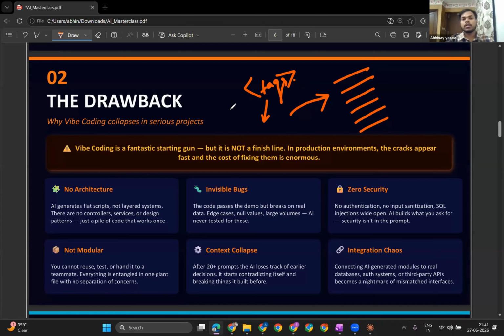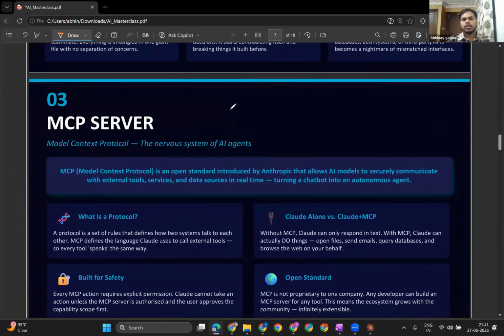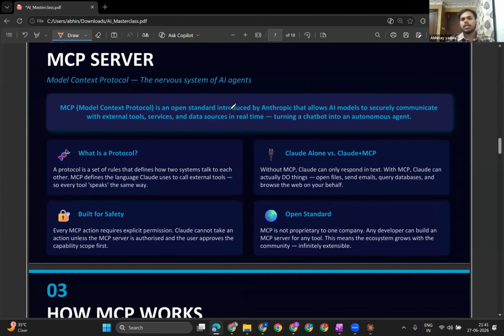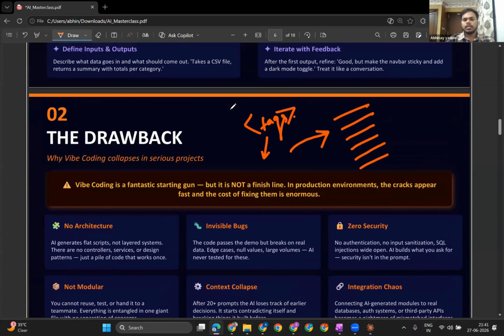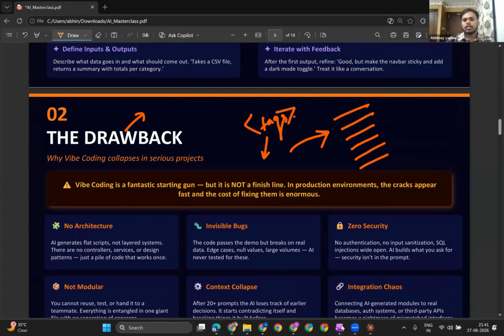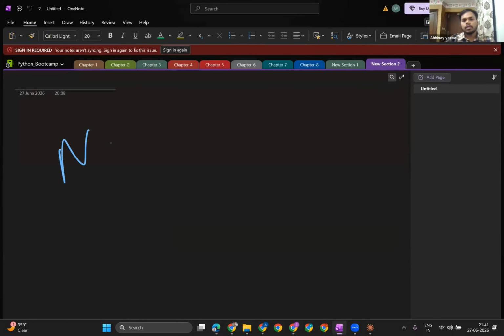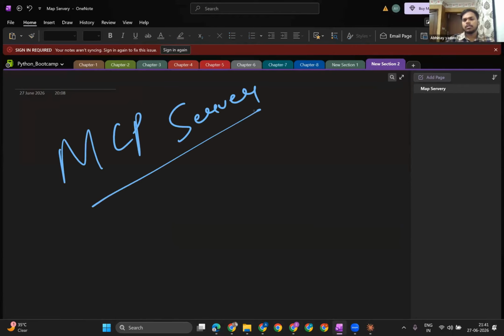So now the question is, what is the solution? The solution is that we need to have an understanding of coding. But before going to the coding component, how you can make something on your own by doing the coding, let me take you to some more interesting stuff. Nowadays in the market we have a very, very famous word, and that particular word is MCP server. Has anyone among the audience heard about the MCP server?